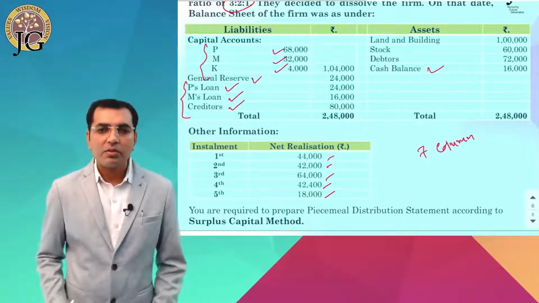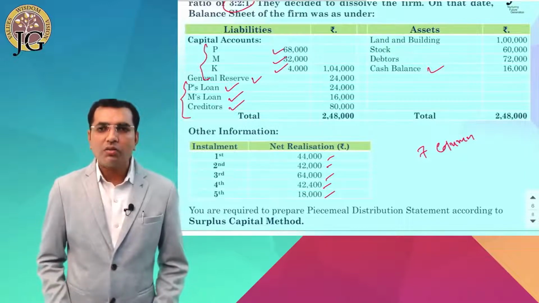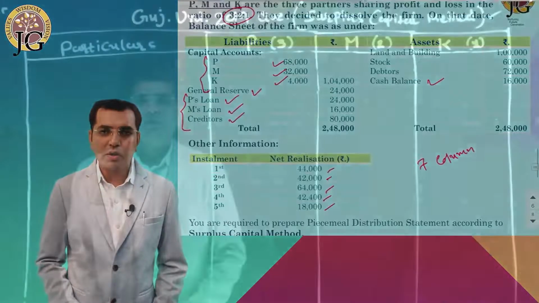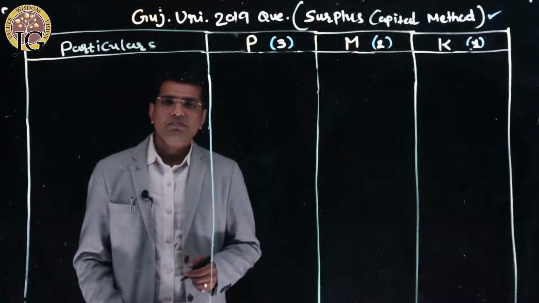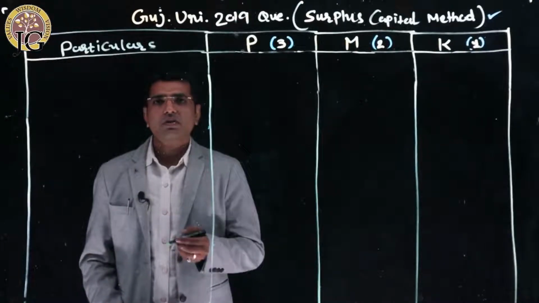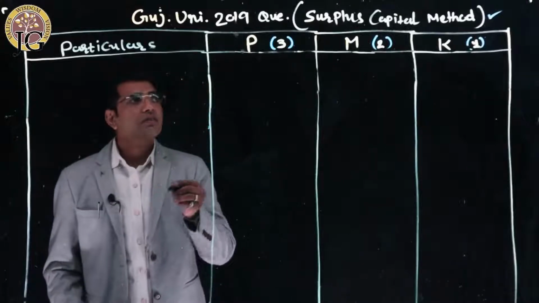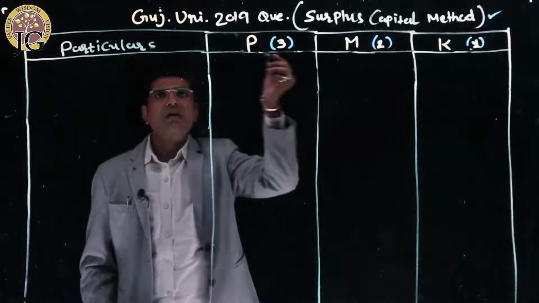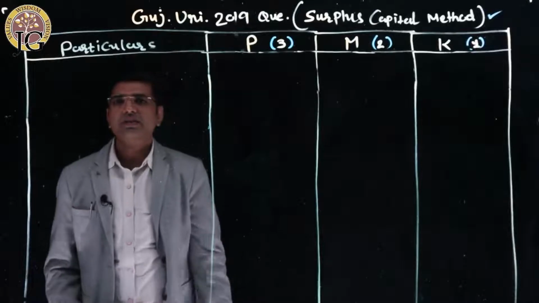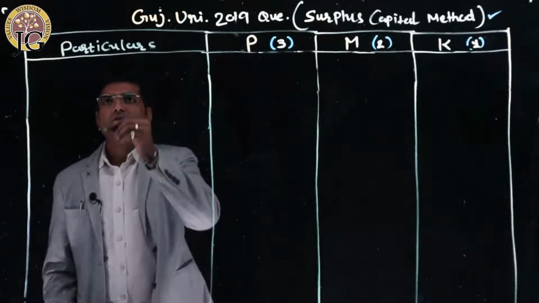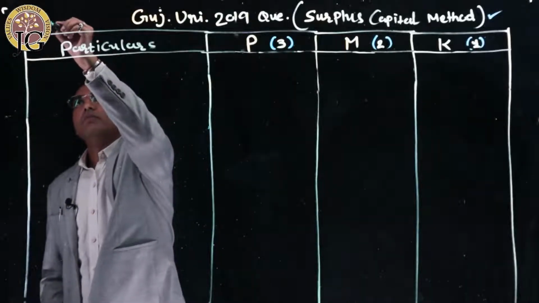Okay, so let's solve the sum on the board. I hope you are ready with the sum, or you can take a screenshot of the sum from my earlier slide. This is the sum of surplus capital method asked in the Gujarat University 2019 question paper. So let's start to solve the sum.